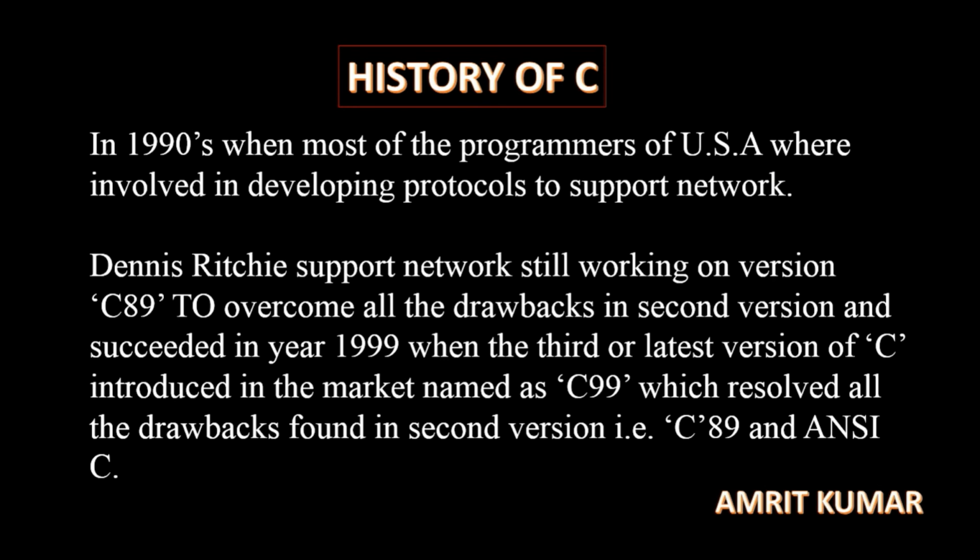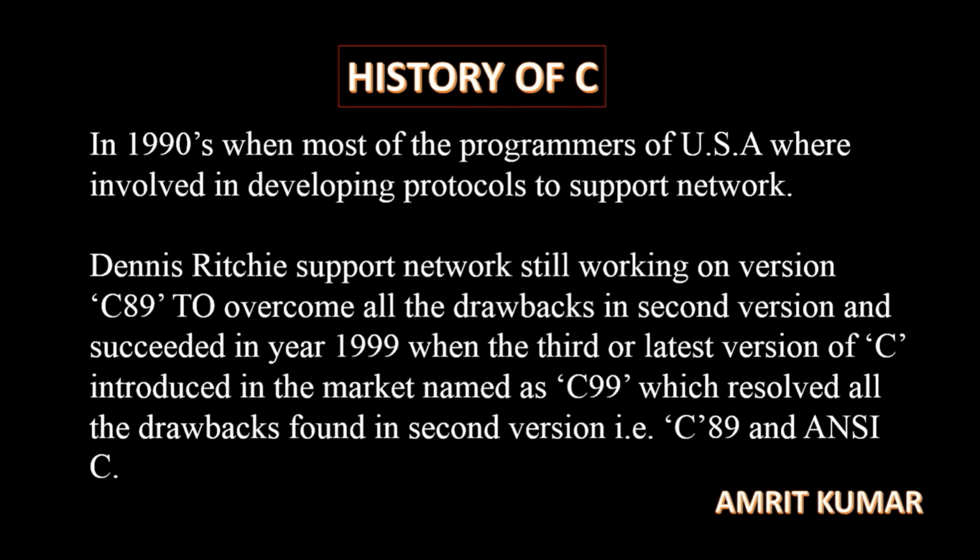To overcome all the drawbacks in the second version, he succeeded in 1999, when the third, the latest version of C, was introduced in the market, named C99. It was the latest version of that time, launched in 1999, and it resolved all the drawbacks found in the second version.